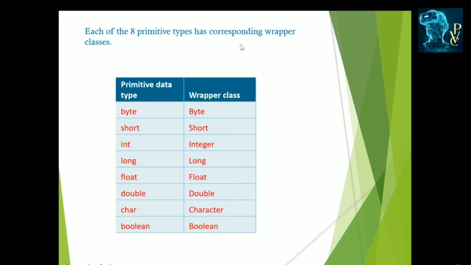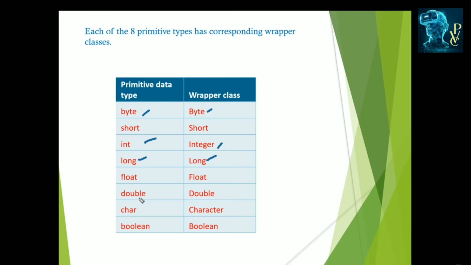We have the 8 primitive types, and the corresponding wrapper classes are: for primitive type byte, we have the wrapper class Byte. You observe that the classes always start with a capital letter. So the Byte class starts with capital B. Short for short, and for int it is Integer. Here is the int and it is Integer. For long, this is Long, L is capital. Classes are always specified like this only.